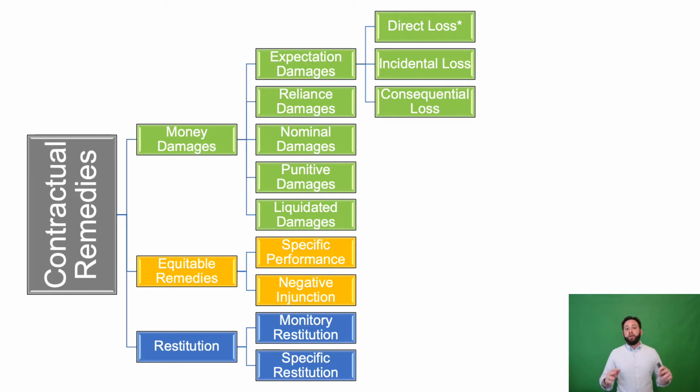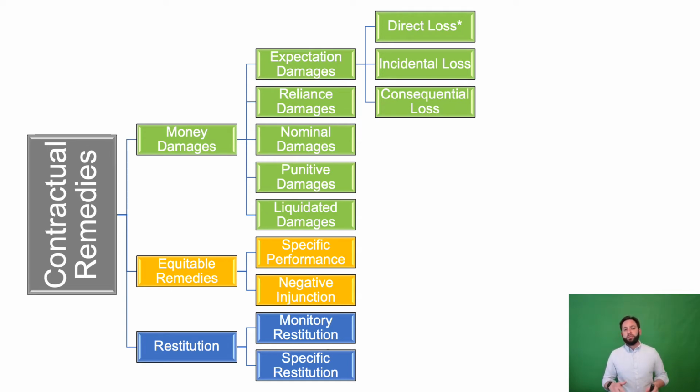This requires there to be a contract, because only a contract can be breached, and it requires the party who is injured to be a non-breaching party, to have honored its contractual obligations. So they are somewhat limited, but there are many cases, of course, where a contract has been breached and money damages would be awarded. The most common money damage is expectation damages, but there's also reliance damages, nominal damages, punitive damages, and liquidated damages.